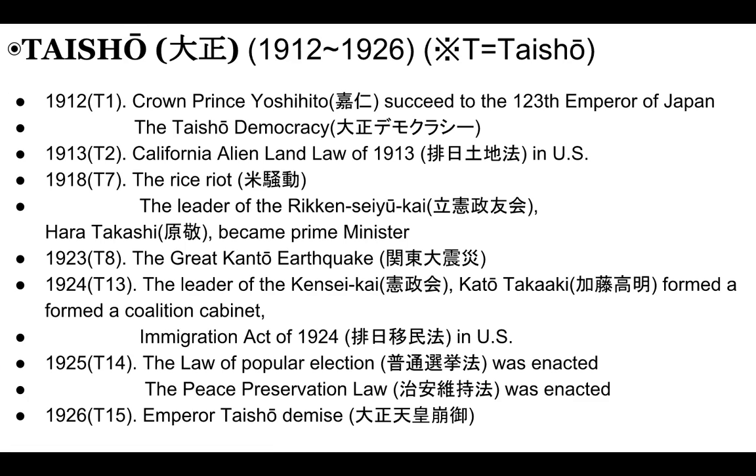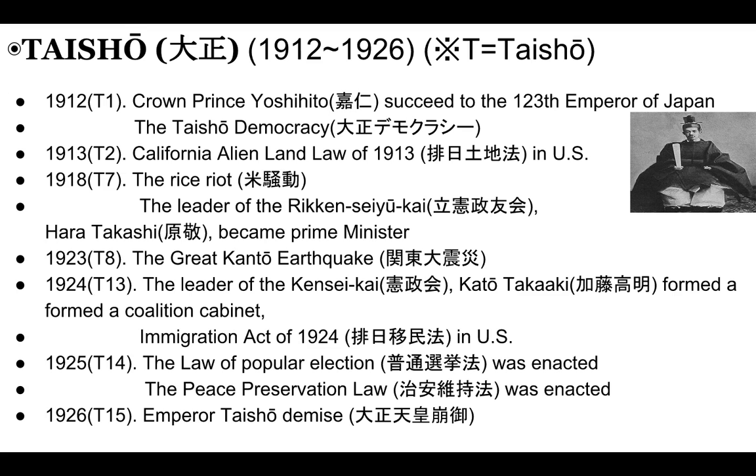So the next era is Taisho, from 1912 to 1926. In 1912, Crown Prince Yoshihito succeeded as the 123rd Emperor of Japan. This person. At that time, the Taisho democracy happened.